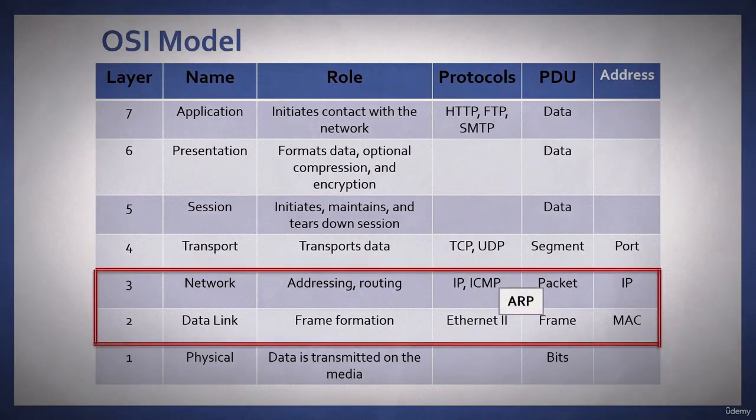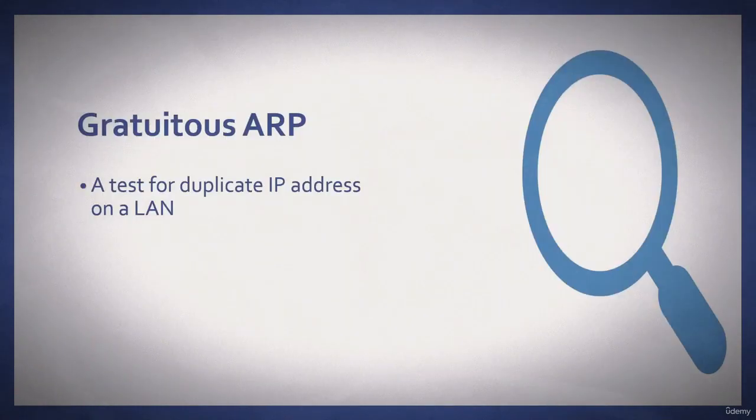It resides in between layer 3 and layer 2, and that's because when we take a look at it, it does not have a network layer header. It does not have a transport layer header. It's simply doing a resolution. In addition to the ARP request and ARP replies, you might also see a gratuitous ARP, which is a test for duplicate IP addresses on a local area network.